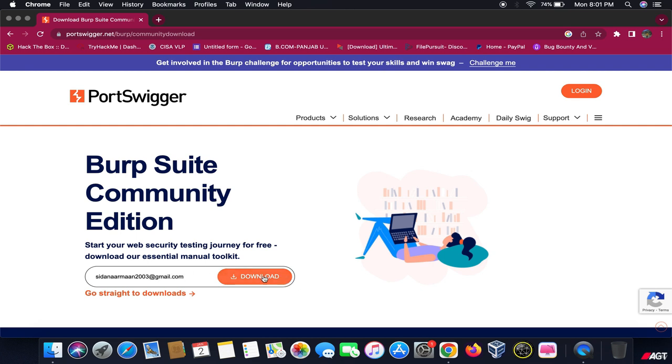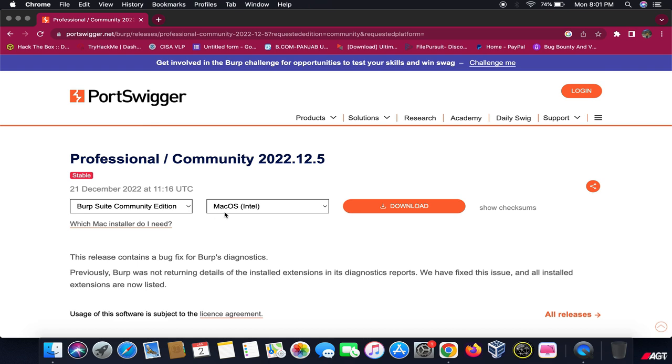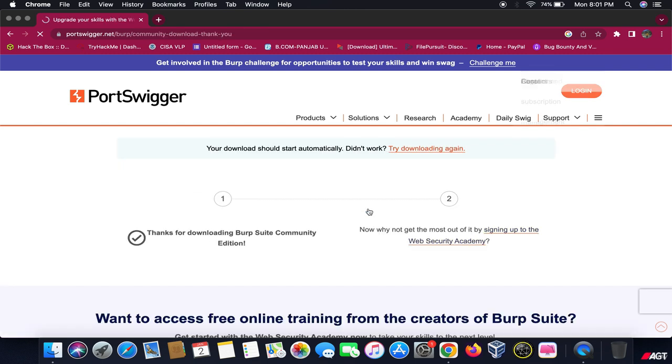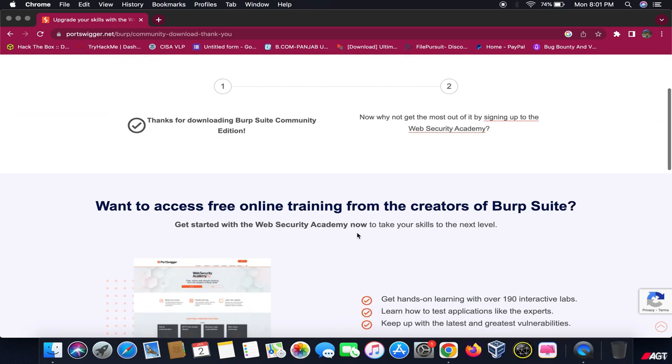By entering your email, you have to download Burpsuit and click on download. After clicking on it, you will get to this page where you have to choose the Burpsuit Community Edition or the Burpsuit Professional Edition. Then you have to choose your architecture. Mine is Mac OS Intel, and you have to click on download. Once you get professional in things, you can purchase Burpsuit Professional as well and get hacking, because the speed of Burpsuit Professional is much more than the Community Edition.